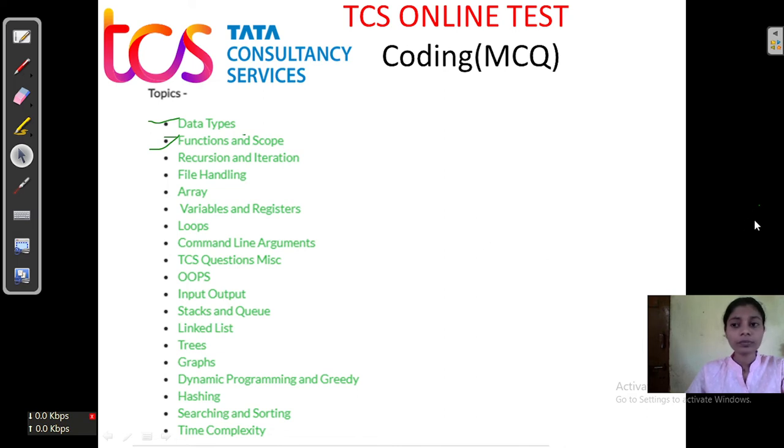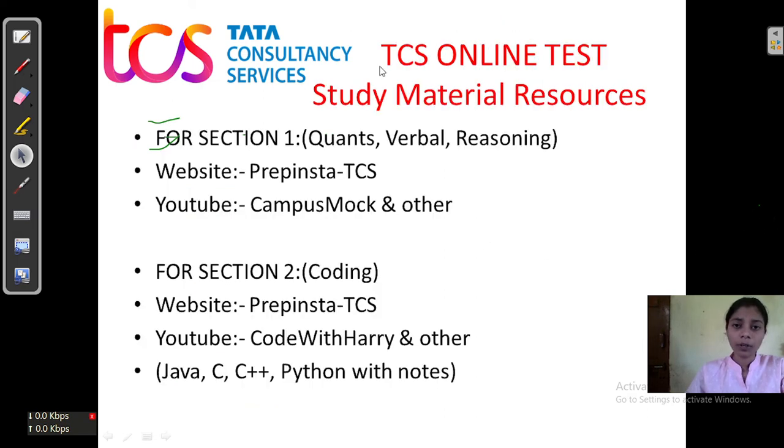Now talking about the study material resources. Section 1 consists of verbal, quant and reasoning. I have given you the best websites.